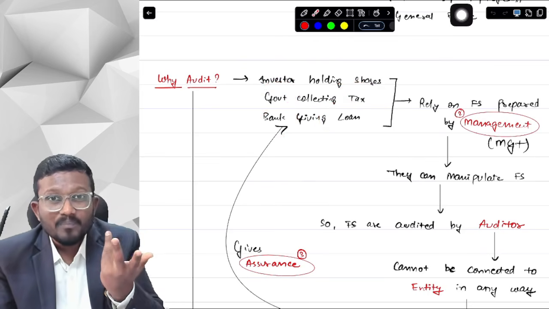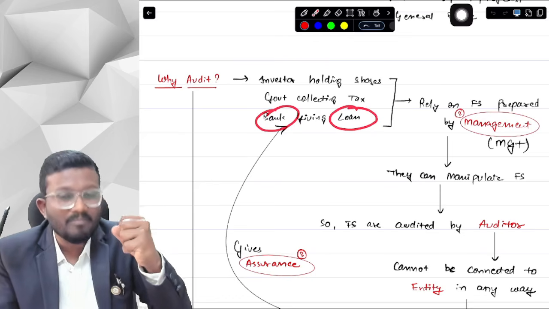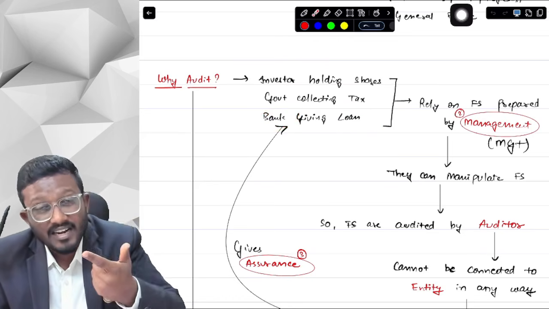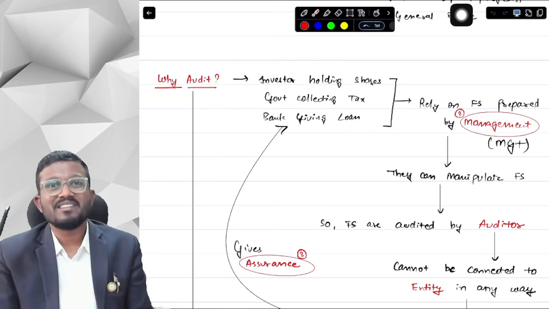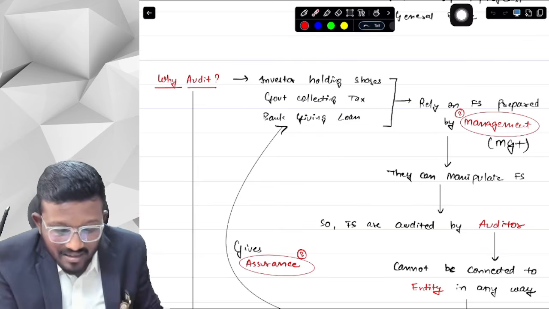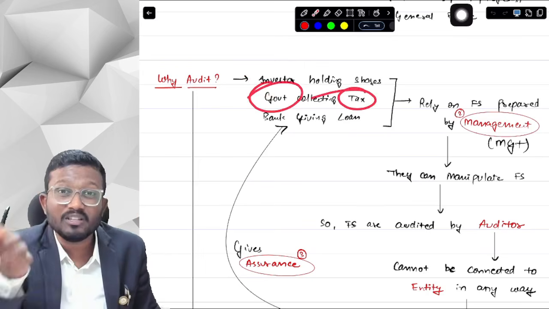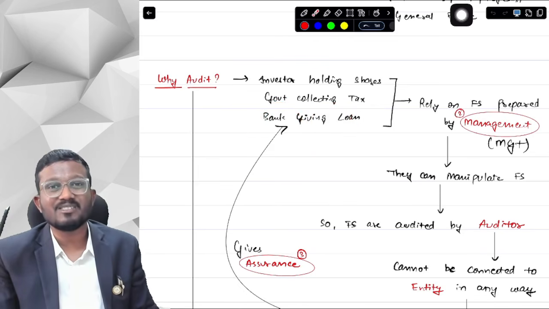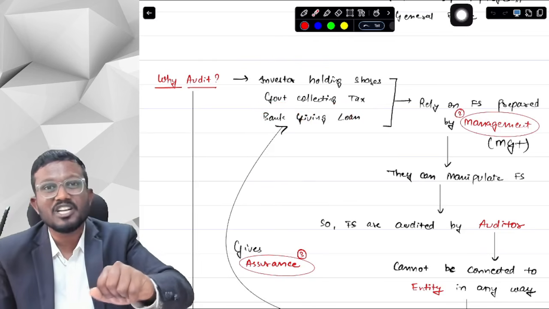But based on what? How much loan should the bank give? Should the bank give loan or not? How much tax should the government collect? On what basis will we calculate this? On financial statement basis. On the basis of financial statements, the investor will decide whether to invest or not. The government will collect tax based on the profit shown in the financial statements. The bank will decide whether to give loan based on whether the financial position is good or not.